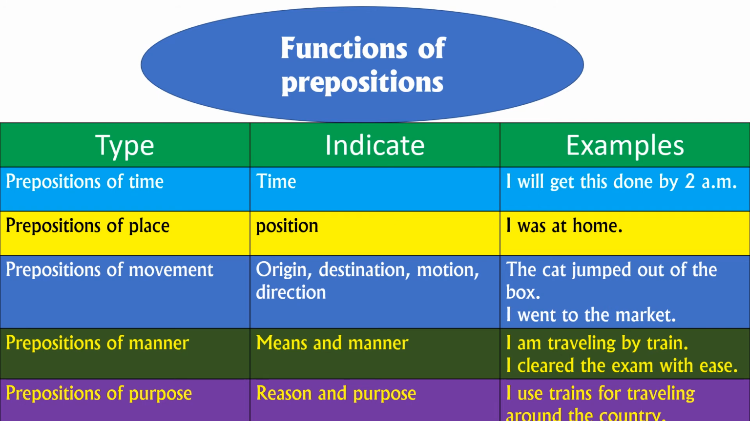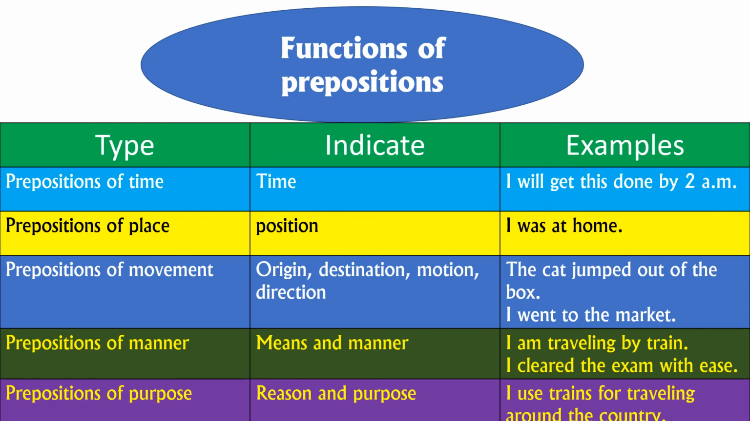The next one, preposition of manner. So what is the preposition of manner? Means and manner. I am traveling by train. I cleared the exam with ease, right? So these are called examples of prepositions of manner. The next one, preposition of purpose: reason and purpose. So indicate reason and purpose. I use trains for traveling around the country. So these are the examples for preposition of purpose.